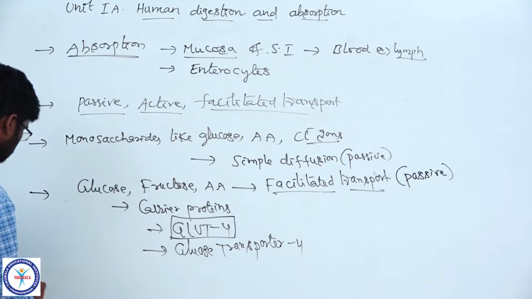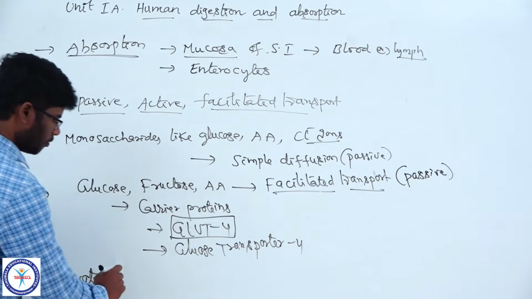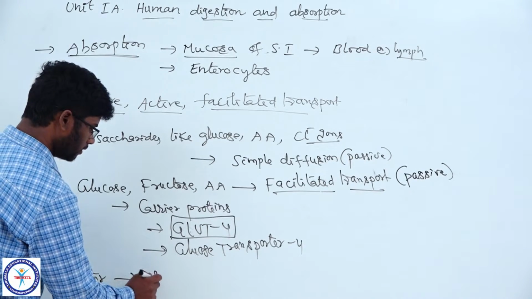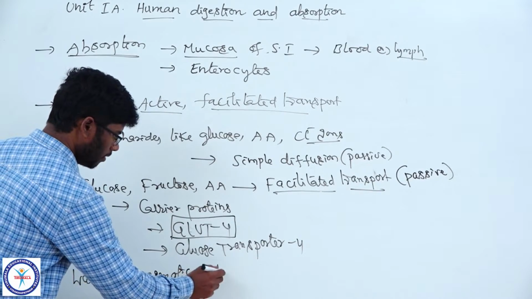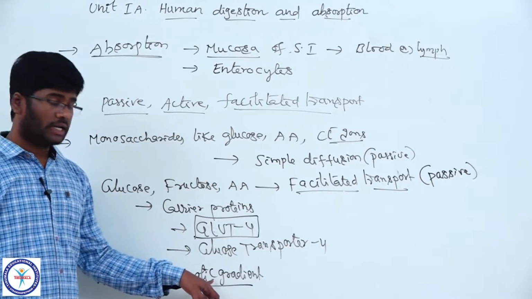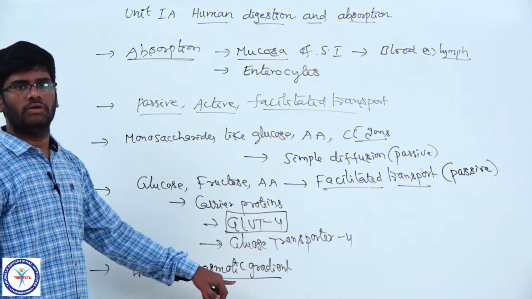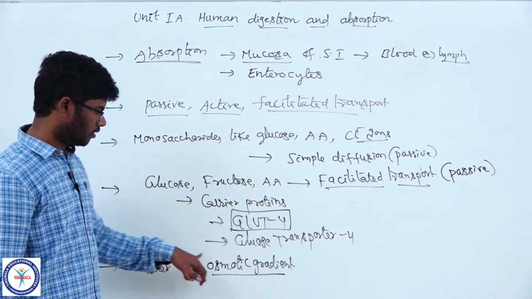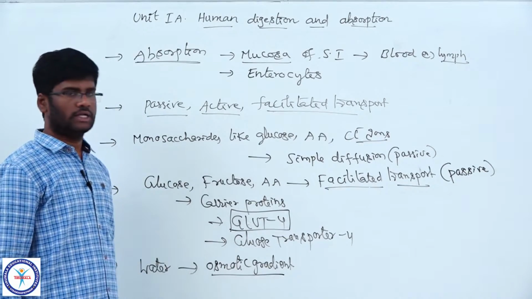And the next thing is water. Water absorption depends on osmotic gradient. What is meant by osmotic gradient? It depends on concentration gradient. Water always moves from higher level to lower level. So its absorption depends on osmotic gradient or concentration gradient.